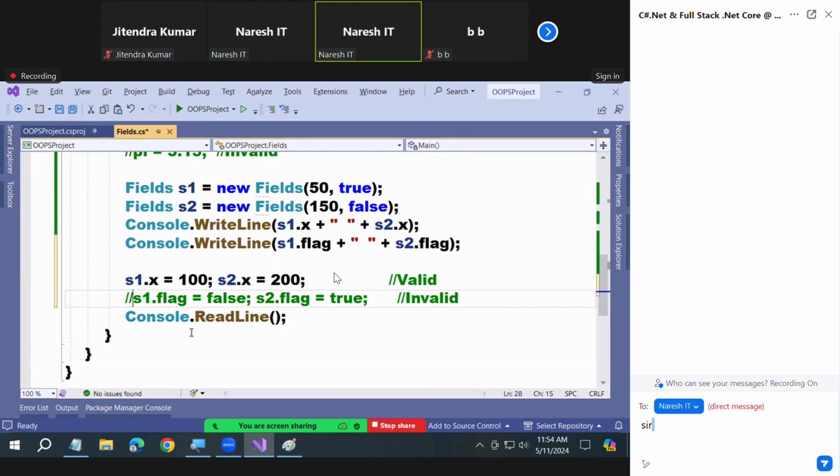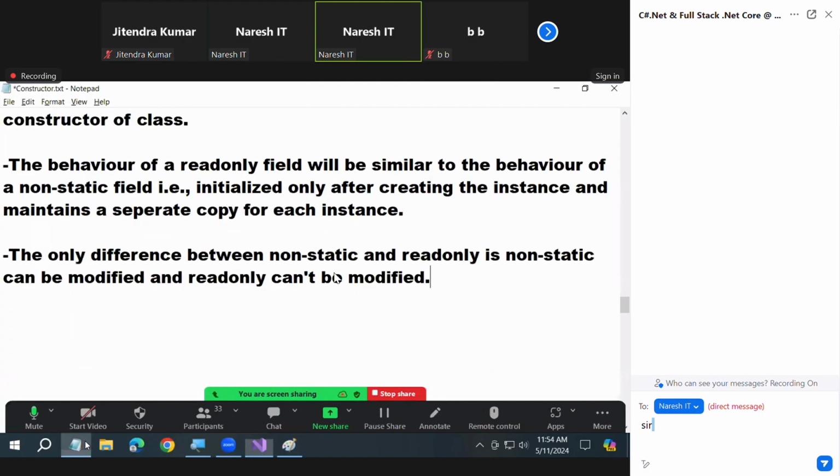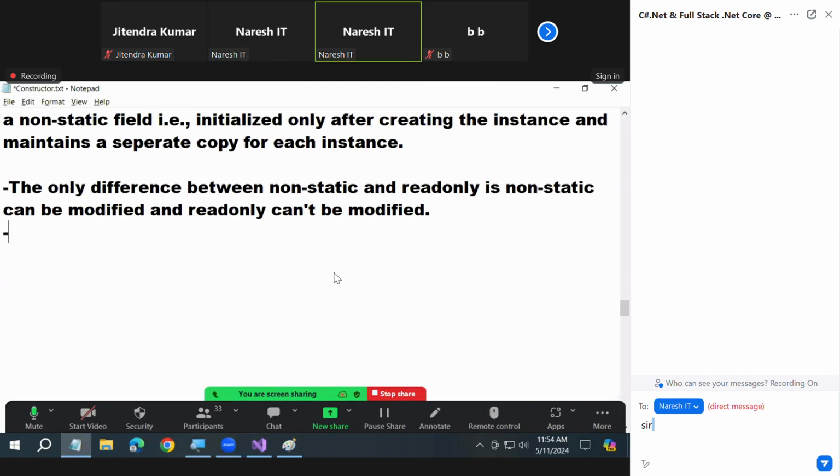One for whole, static and constant. One for each, non-static and read only. Afterwards, we need to analyze modifiable or non-modifiable based on that. Okay, fine. Now, are you clear with the four different types of fields? Tell me. If you are clear, then our next discussion should be